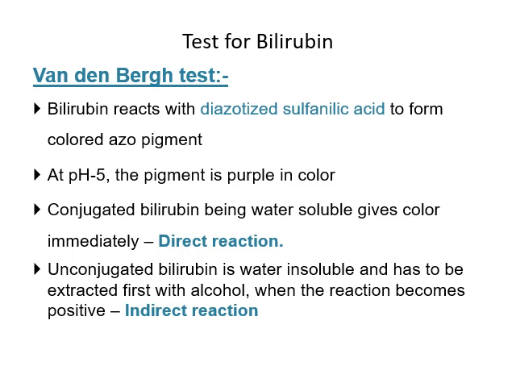Unconjugated bilirubin is not water soluble, so it has to be extracted first with alcohol. When the reaction becomes positive, it is known as the indirect reaction. Here unconjugated bilirubin should be reacted with alcohol first, then it undergoes reaction with the diazotized sulfanilic acid. Only then will it give a positive purple color. So unconjugated bilirubin is also known as indirect bilirubin.